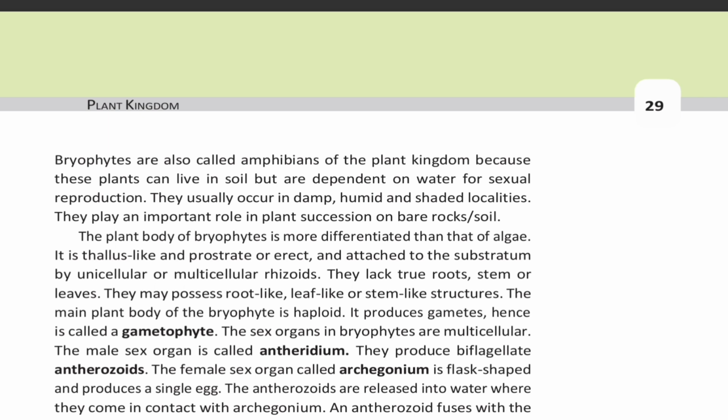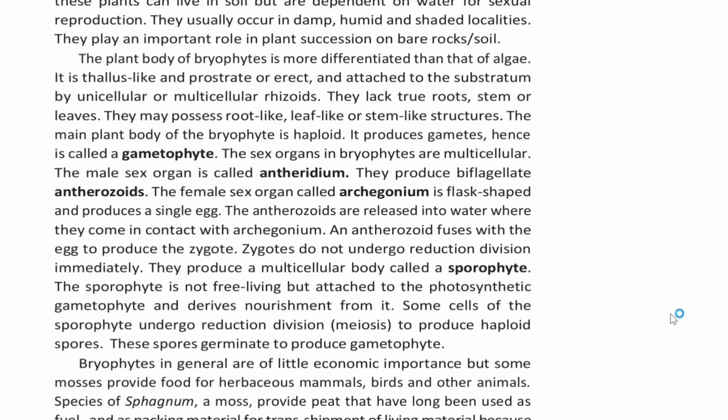The main plant body of the bryophyte is haploid. It produces gametes, hence is called gametophyte. The sex organs in bryophytes are multicellular. The male sex organ is called antheridium. They produce biflagellate antherozoids. The female sex organ called archegonium is flask-shaped and produces a single egg.